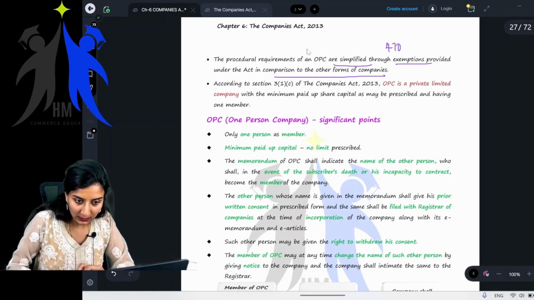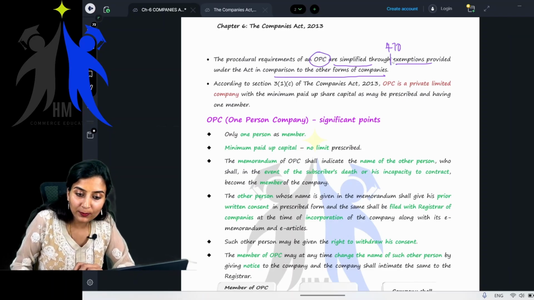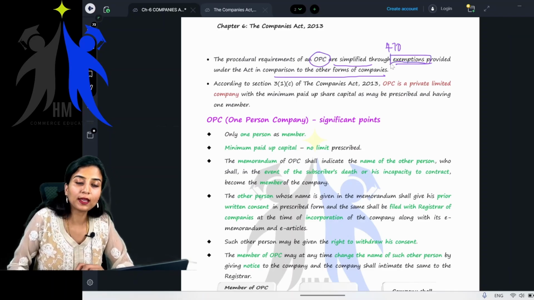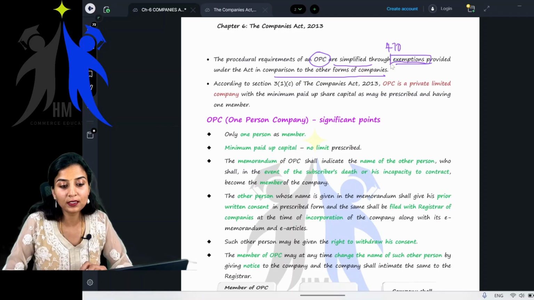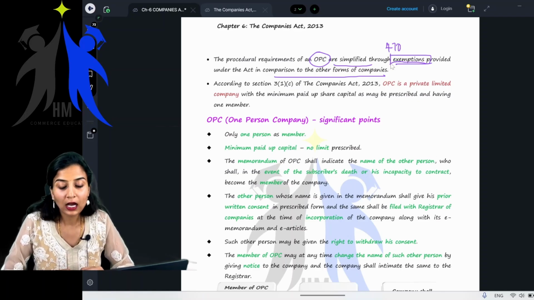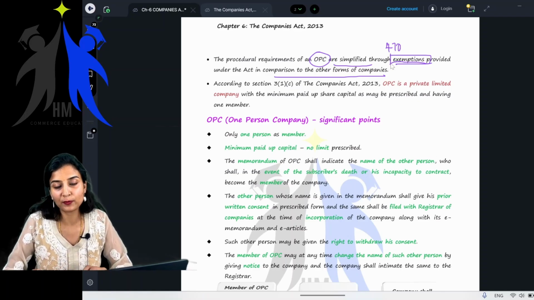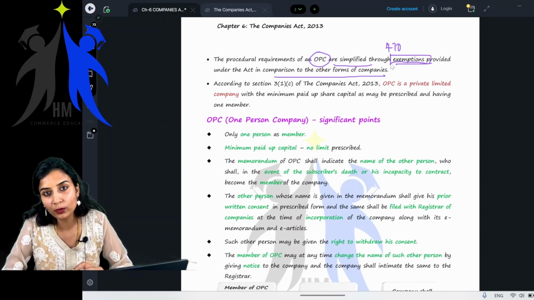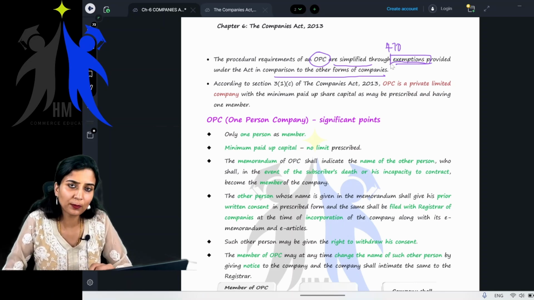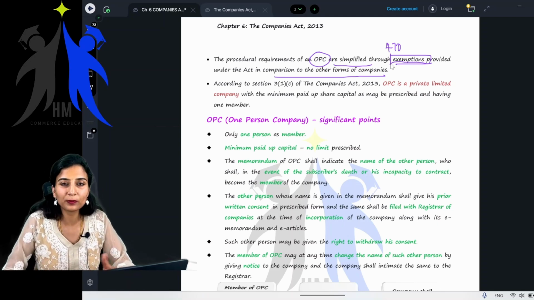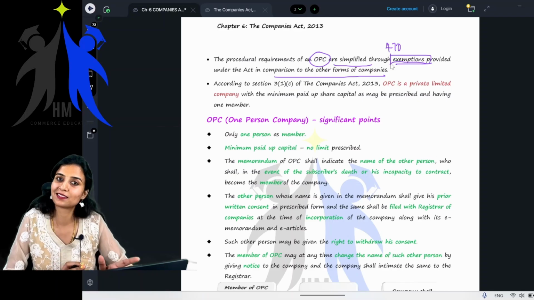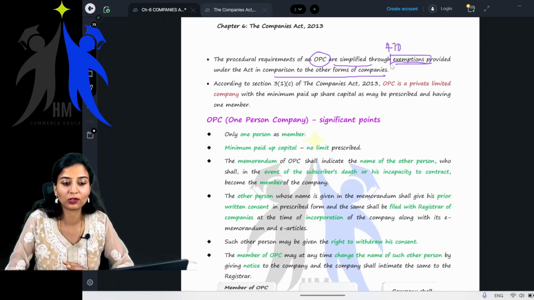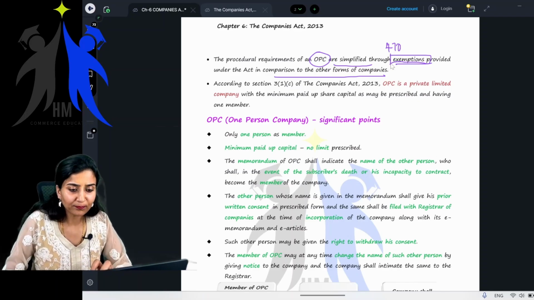But in case of OPC, a few exemptions are provided when you compare it with other forms of companies. For example, with respect to annual general meetings and board meetings, there are many exemptions provided, because obviously it's a small company. Not small company, small company has a different meaning altogether, because it is an OPC, right?